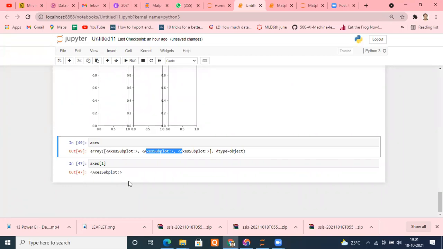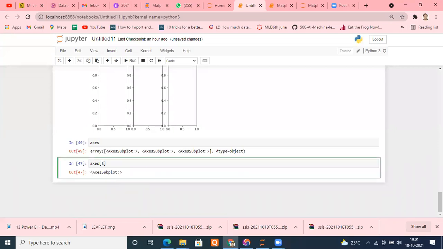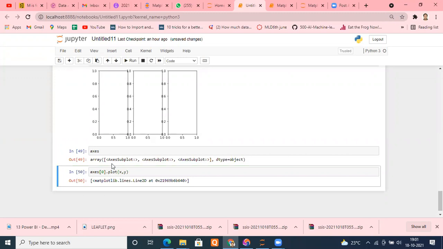Now let me show you an example. I'm just typing axis 0 dot plot, and within that I put x comma y. Let me run that. What happened? It created an object for you at the line this way.